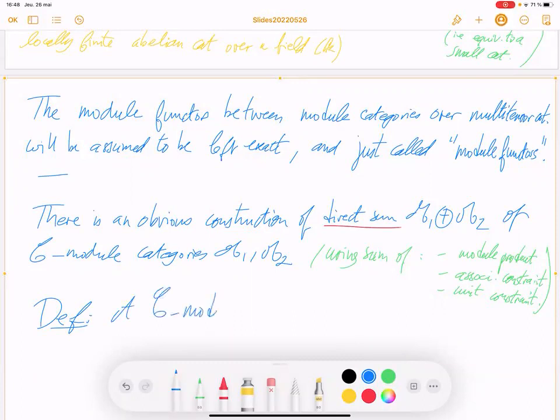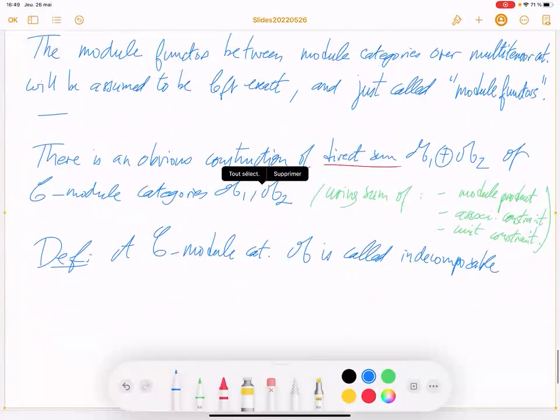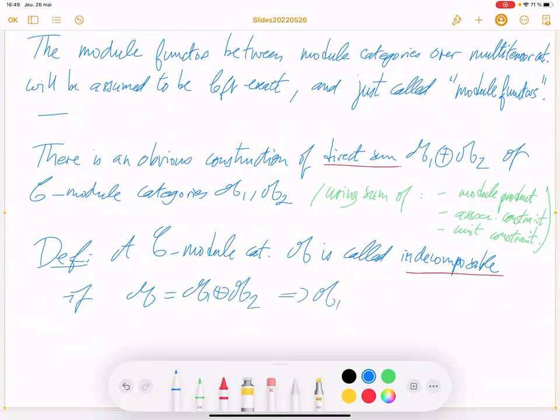A C module category M is called indecomposable if M equals M1 plus M2 implies M1 or M2 equals 0. Okay.